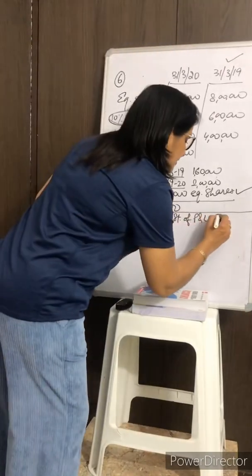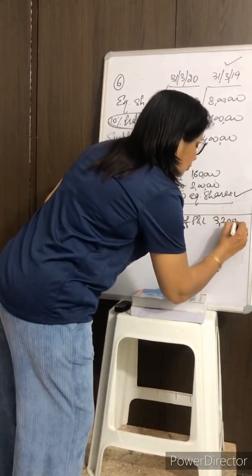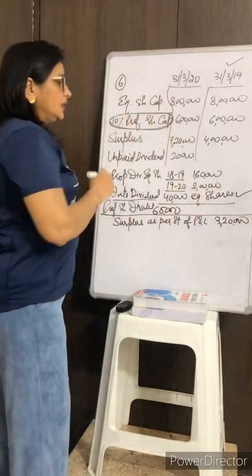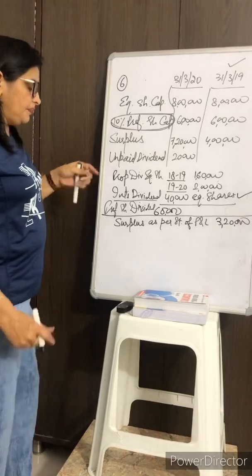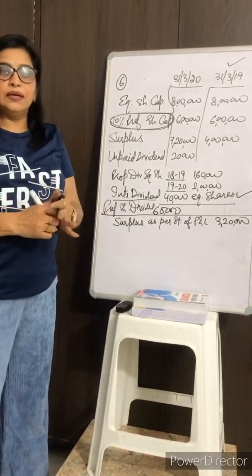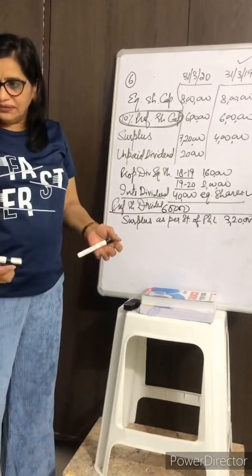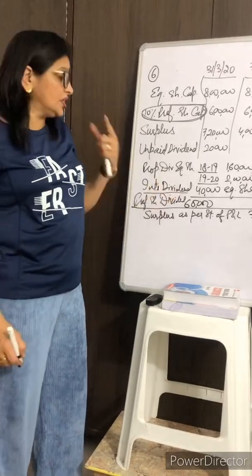So the difference is 3,20,000. Now we'll check the extraordinary items, in which we have discussed number 1, transfer to general reserve, which is not there in the question.